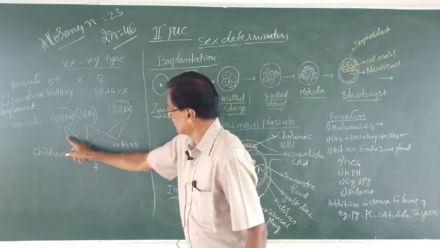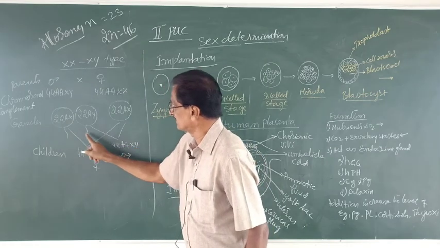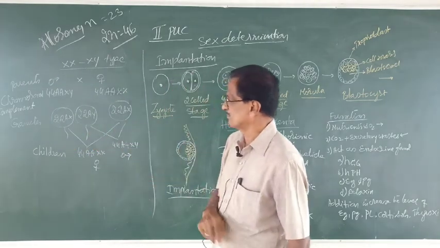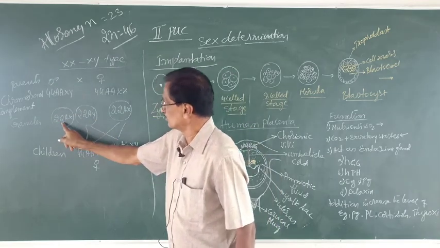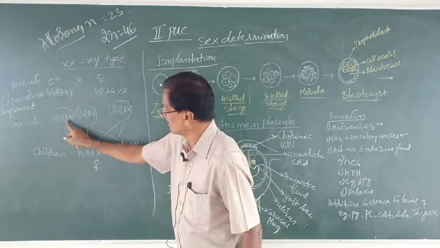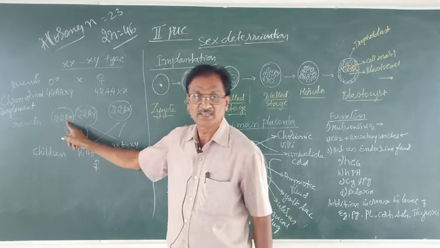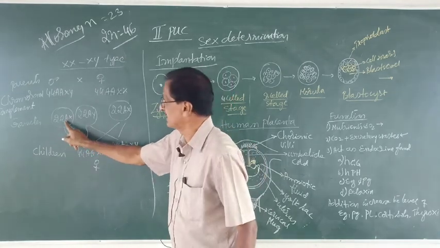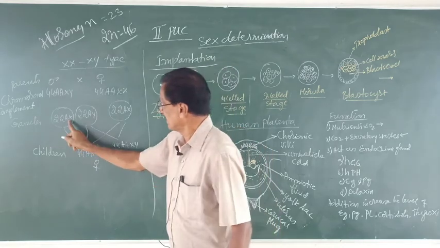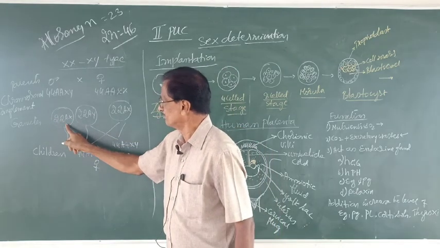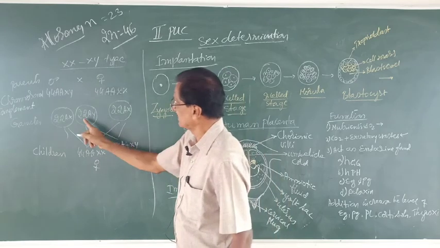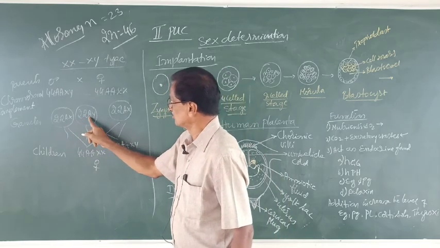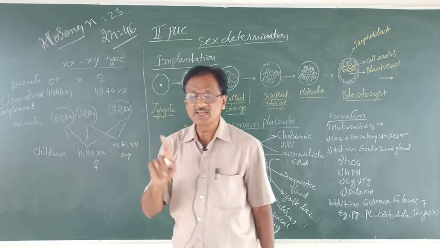This represents the flagellum or the tail of the sperm. One type contains 22 autosomes and one X chromosome, the haploid condition, remember, only single A and single X. And the other sperm carries 22 autosomes and one Y chromosome.